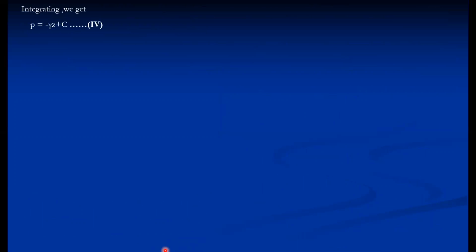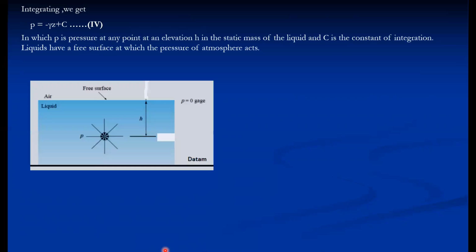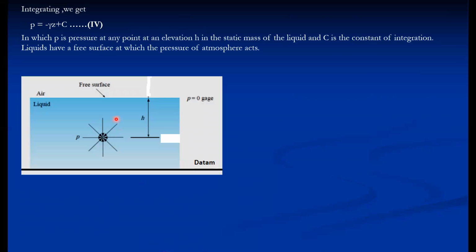Now we have to resolve this. If we integrate this, P is equal to minus gamma Z plus C. Now we have to calculate this C quantity. For that, we consider P as the pressure intensity at any point, which is at a distance h from the free liquid surface.